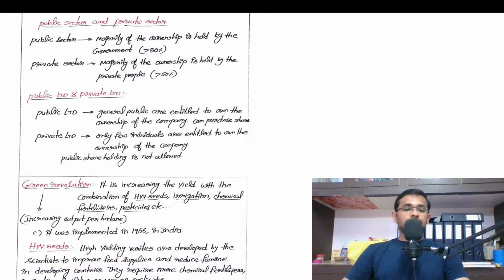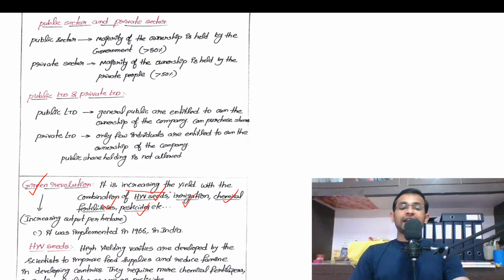Hello all, we are in the process of discussing the terminologies in economy, right? So now we will see the meaning of green revolution. So what is the meaning of green revolution? It is about increasing the yield with the combination of high yielding variety seeds, irrigation, chemical fertilizers, pesticides, etc.